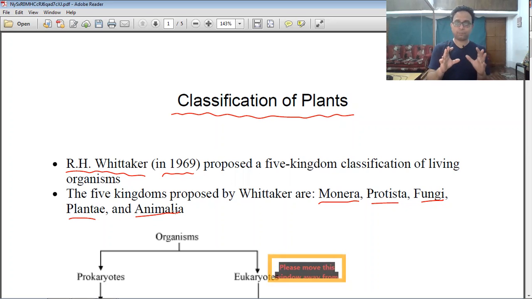So that is a very important question. Which scientist proposed the five kingdom classification? R.H. Whittaker. And what is the five kingdom classification? Right, Monera, Protista, Fungi, Plantae, and Animalia.